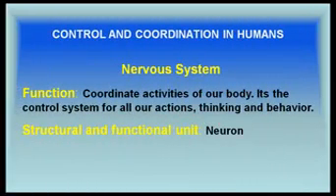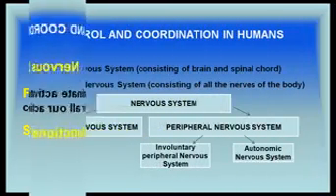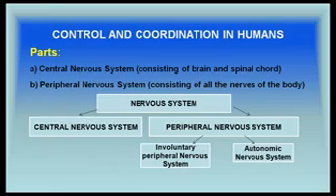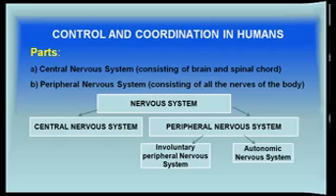Now, the nervous system coordinates the activities of a body. It's the control system for all our actions, thinking and behavior, and the structural and the functional unit of the nervous system is a neuron. The nervous system consists of the central nervous system, which consists of brain and spinal cord, and the peripheral nervous system consisting of all the nerves of the body.